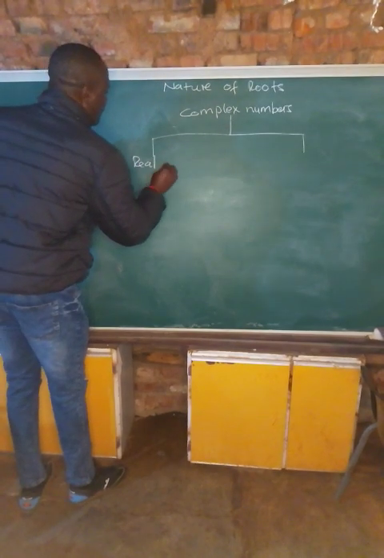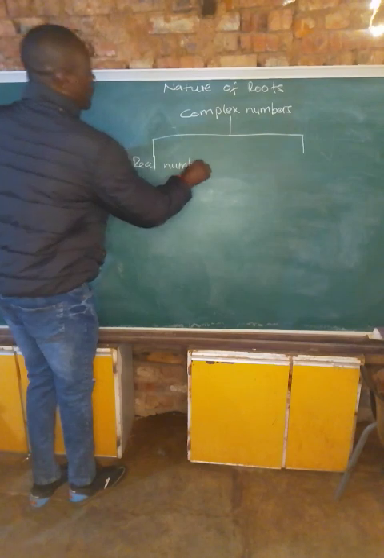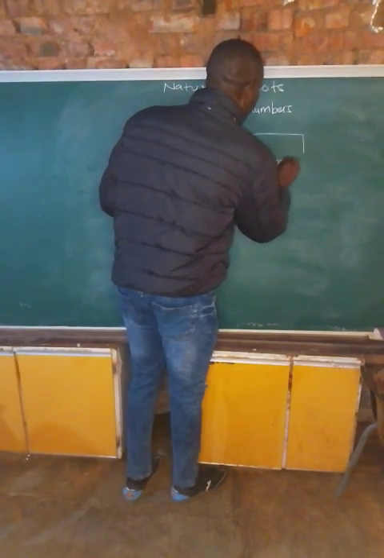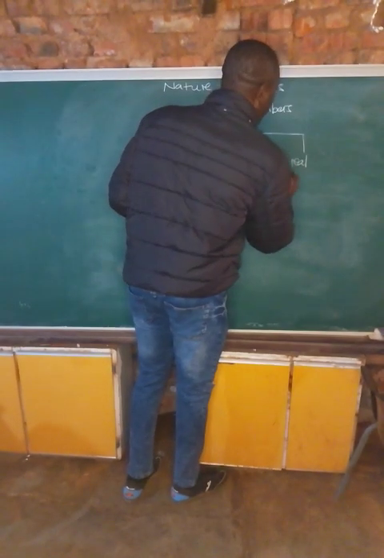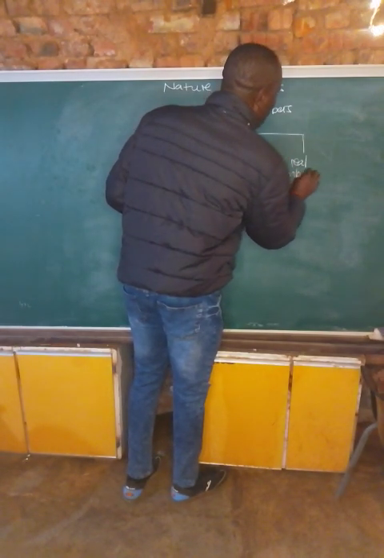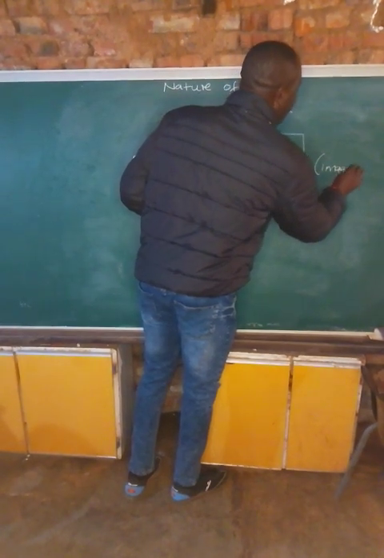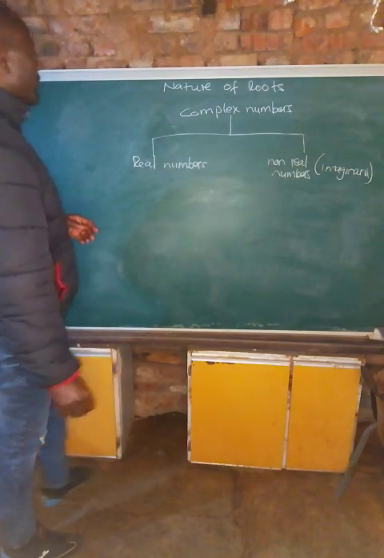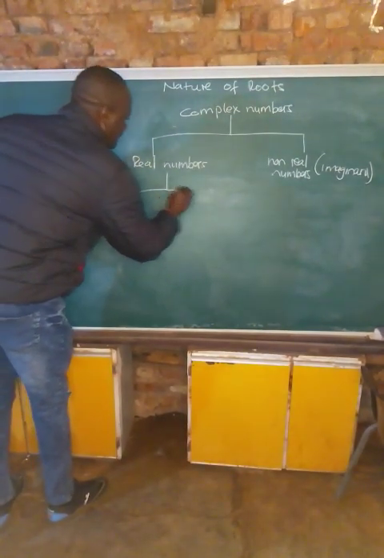We have real numbers. So the real numbers here, we have non-real numbers, or we can call them imaginary numbers.